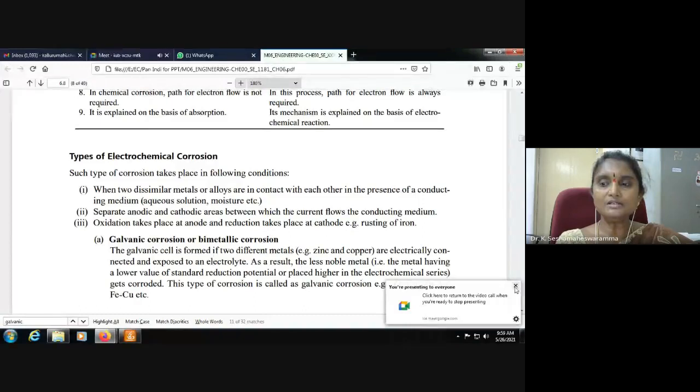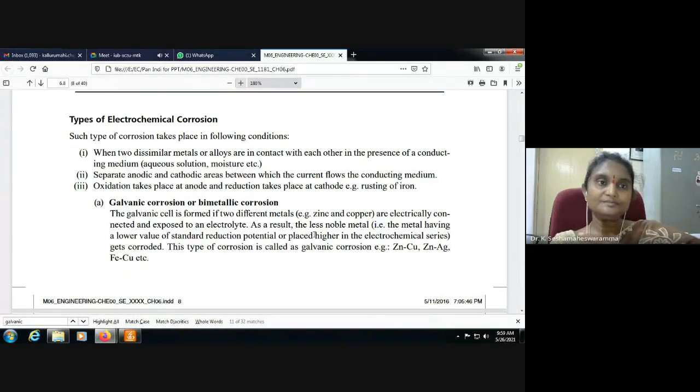Types of electrochemical corrosion. Various types of electrochemical corrosion take place in the following conditions: when two dissimilar metals or alloys are in contact with each other in the presence of a conducting medium, either aqueous solution or moisture, or when there are separate anodic and cathodic areas between which current flows through the conducting medium.